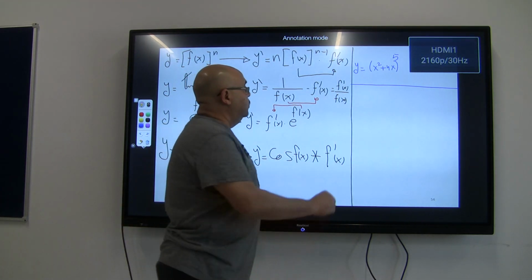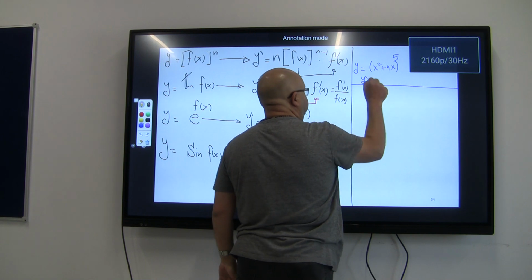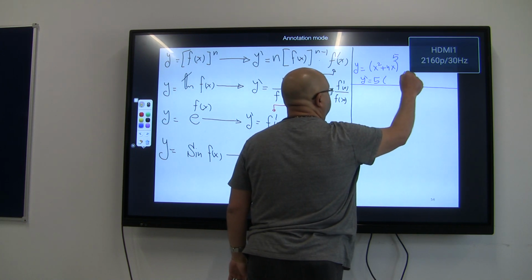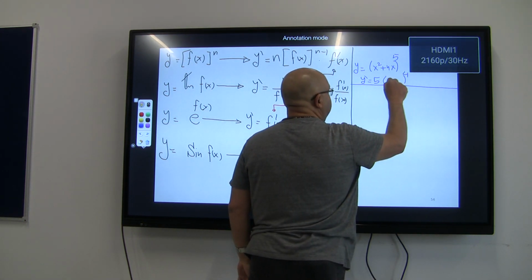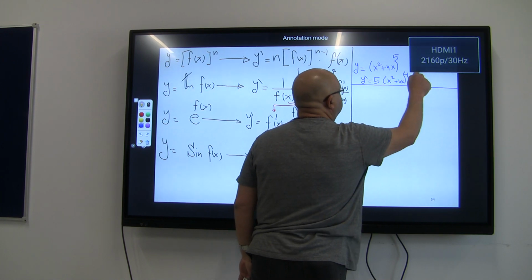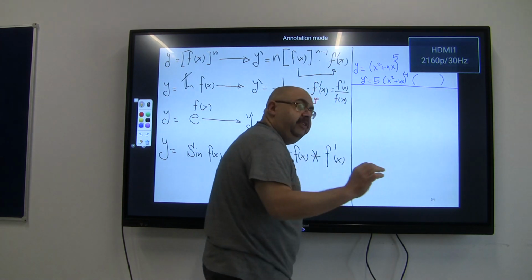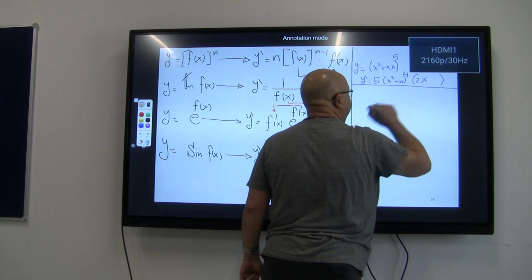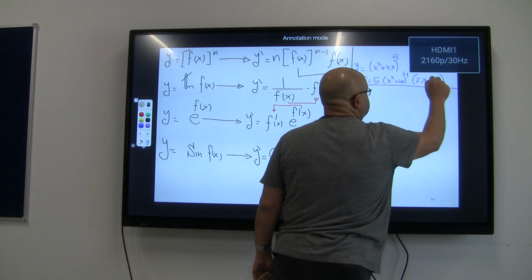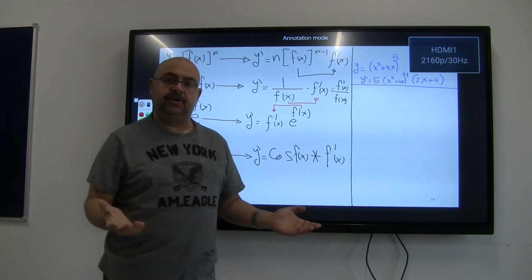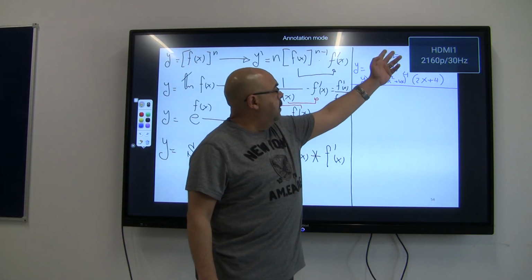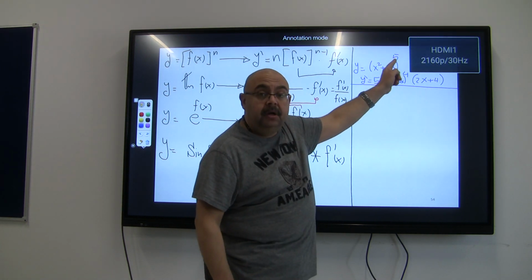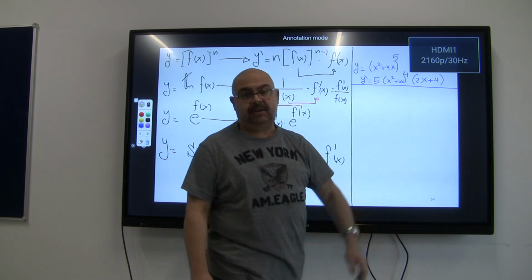So y dash will equal to, just move the power, so it's going to be 5 times, take one off the power, so it's going to be 4, of (x squared plus 4x), and don't ever forget the derivative of the function within the bracket. So it's going to be simply 2x, that's the derivative of x squared, plus 4, and voila, you are done. So you have a function to a power. I did three things. The power moved down. I subtracted 1 from the power, times the derivative of the function which is inside the bracket.